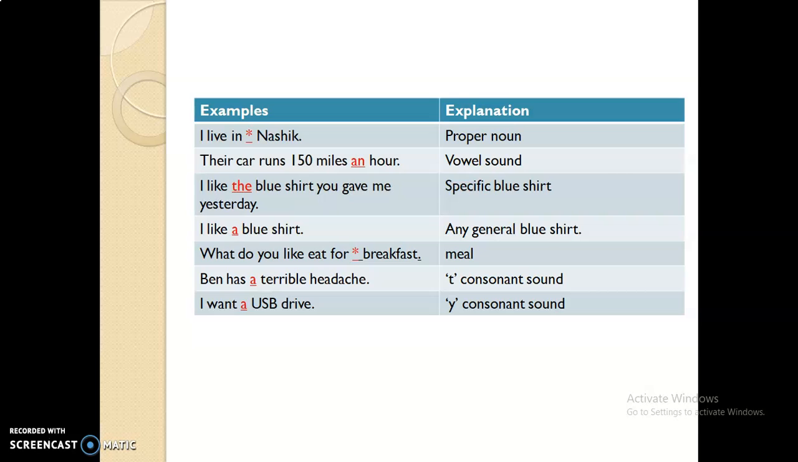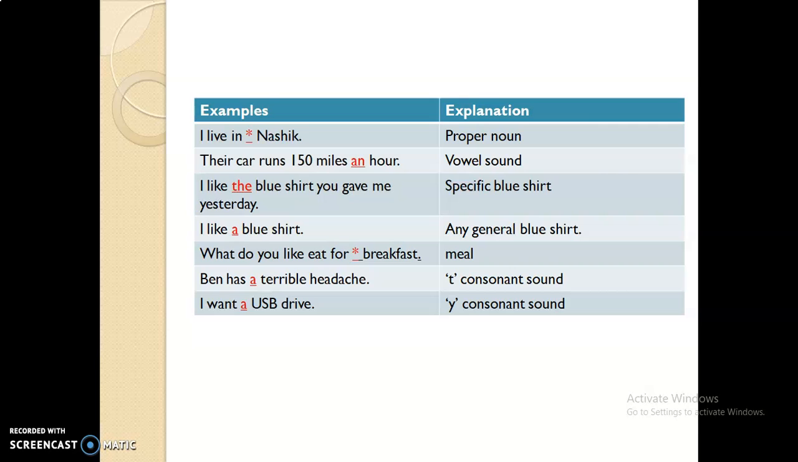Now see the last examples with the explanations. First one, I live in Nasik. So here we didn't use any article because there are two reasons. The first one is Nasik is a proper noun and we don't use an article before a city name. Number two, their car runs 150 miles an hour. So here H is a consonant sound but the word hour is pronounced with the vowel sound.